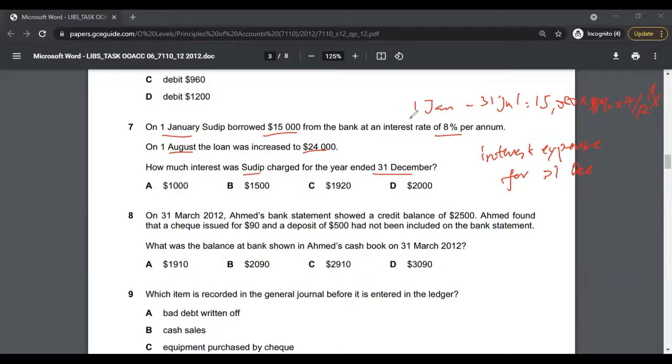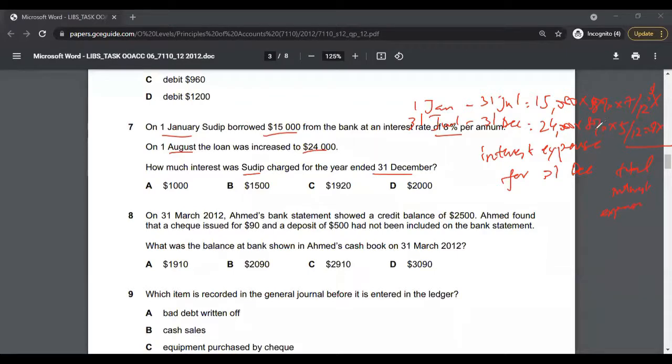And then from 31st July to 31st December, the loan amount was 24,000 times 8% times 5 over 12, which will give you some X dollar amount. You need to sum these two amounts up, and that will be your total interest expense.